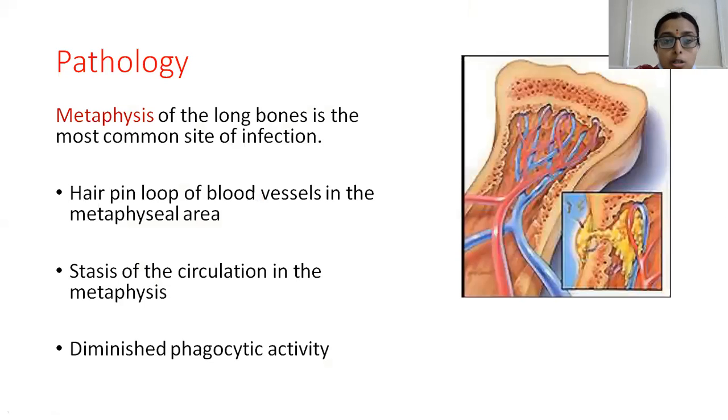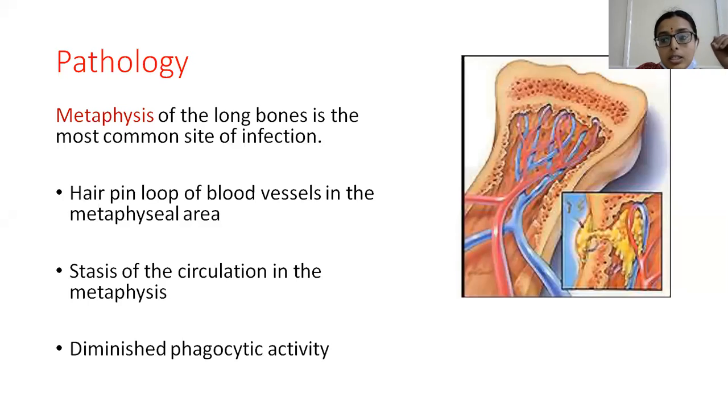Coming to the pathology, the metaphysis of the long bones is the most common site of infection in acute osteomyelitis, because there in the metaphysis we have a small hairpin loop of blood vessels. As a result, the blood flow will be sluggish there, and there will be stasis in the circulation, which leads to the deposition of microorganisms in the metaphysis.